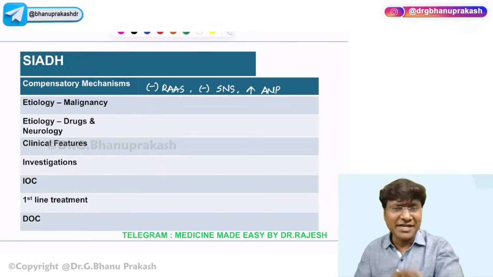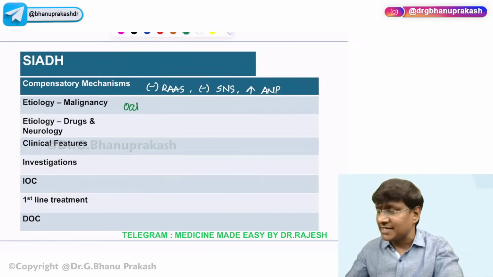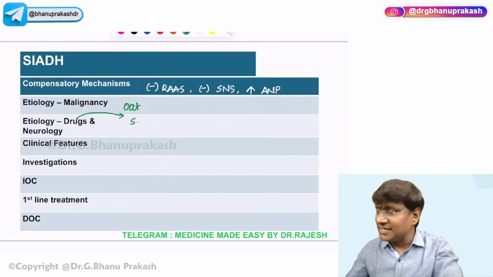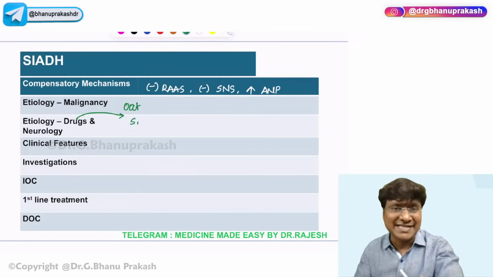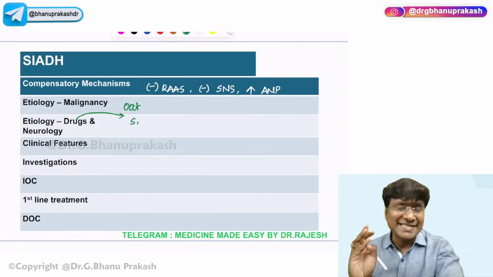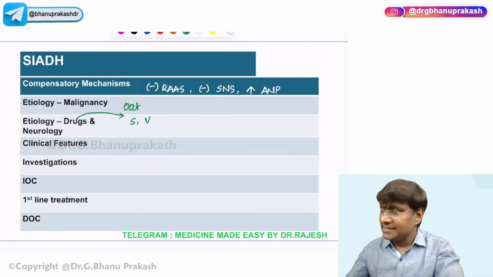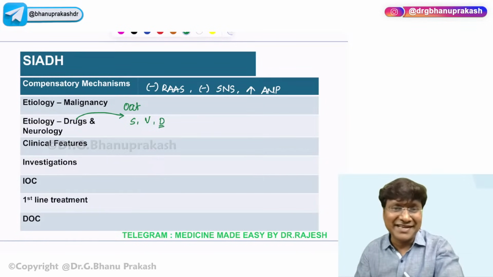Now, if you take the etiology, one of the very important malignancies that will cause SIADH is the oat cell carcinoma of the lung, which is nothing but small cell carcinoma of the lung. Then, what are the drugs that will cause SIADH? In the question, we had one antidepressant, that is sertraline. So, tricyclic antidepressants, selective serotonin reuptake inhibitors. Then we have vincristine. Then we have desmopressin. These are all the drugs that will cause SIADH.